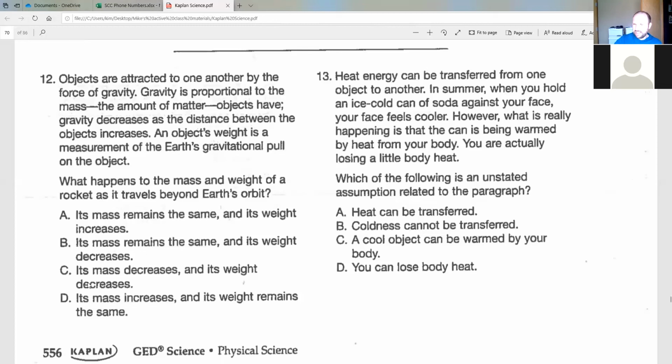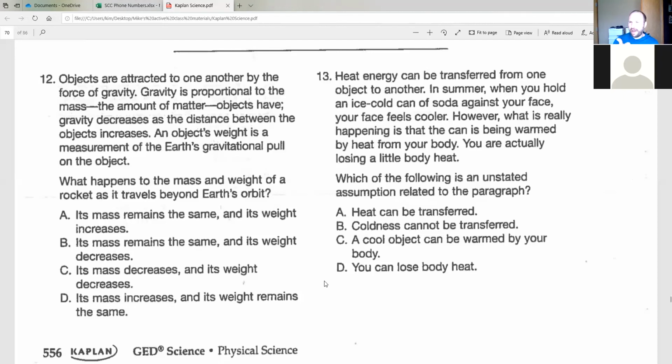Because the difference with B and C is how it talks about mass. So weight is decreasing in both of these, but B says its mass remains the same and its weight decreases. C says its mass decreases and its weight decreases. B is saying mass stays the same, weight decreases. C is saying they both decrease. So remember, back to our example about standing on the moon. If you leave Earth and stand on the moon, is your mass actually decreasing? Are you getting smaller? No.